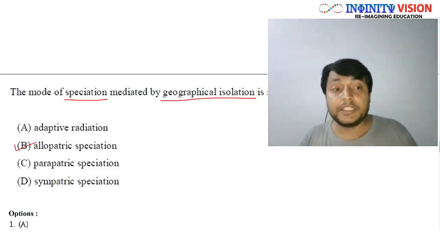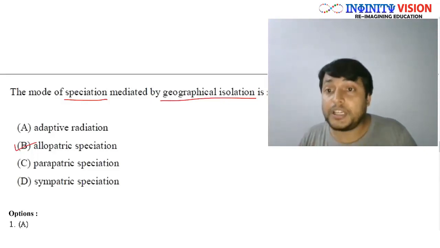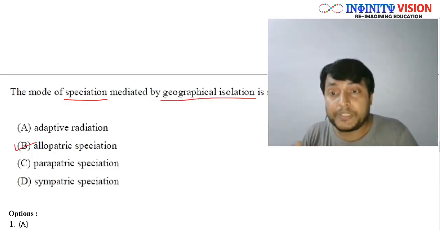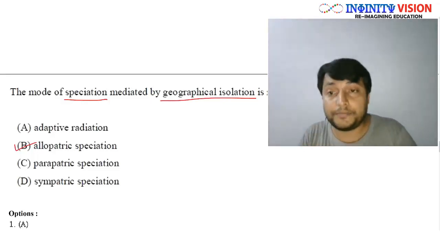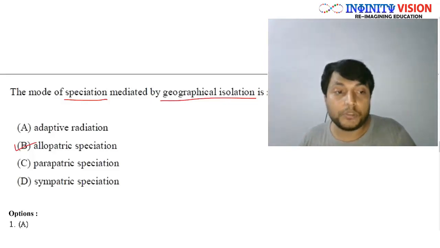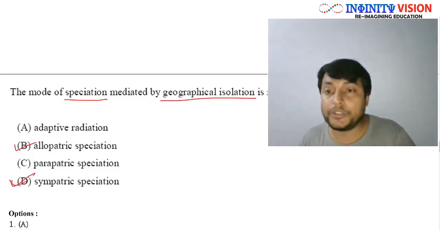If the speciation does not occur because of geographical isolation, meaning the two species that are forming are evolving in the same geographical area, then we call it sympatric speciation.